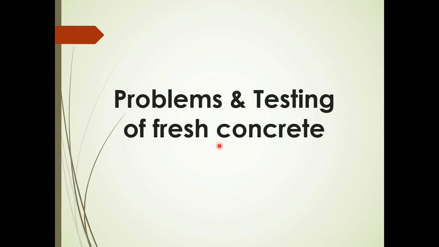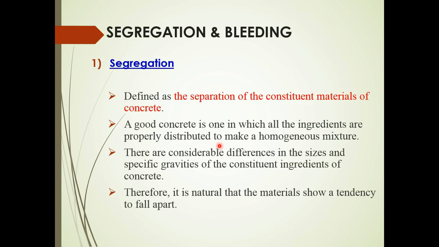The second part will be on the problems and testing of fresh concrete. So, problems in fresh concrete, as we learned before, there is segregation and also bleeding of fresh concrete. So what is segregation? Basically, segregation is defined as the separation of the materials of fresh concrete.